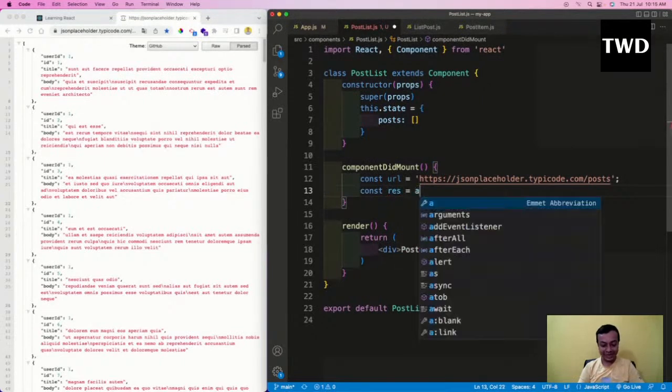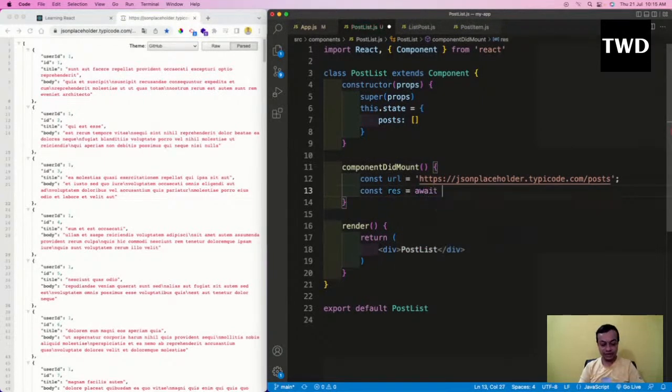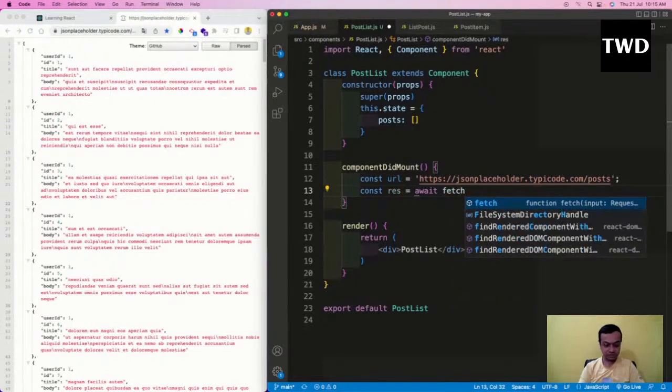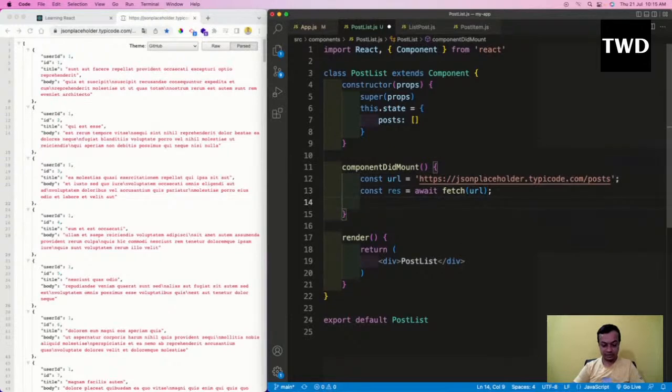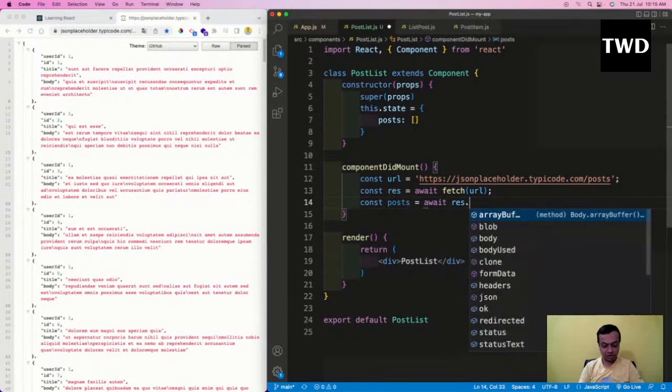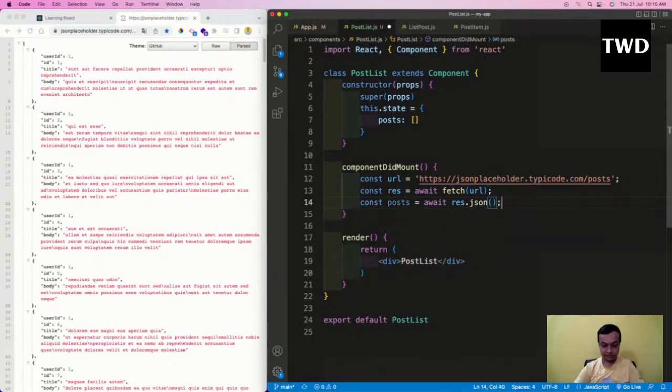We are going to learn how to use Axios also later on. await fetch(URL), and then const posts equal to await res.json(). This is how we get it. But I'm using await, so I have to use async somewhere. I will use async in componentDidMount. At the end of the day componentDidMount is also a function, so I'm using async here.